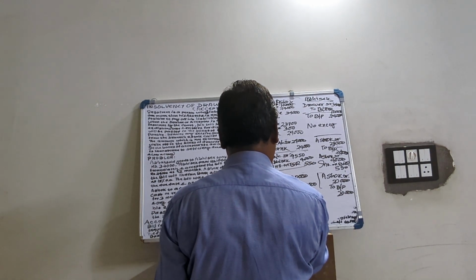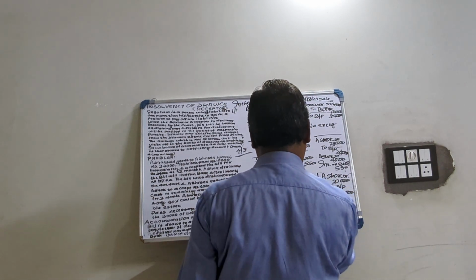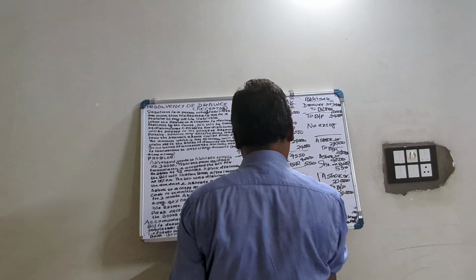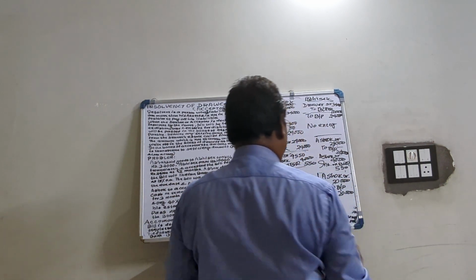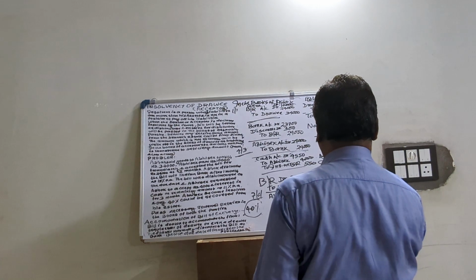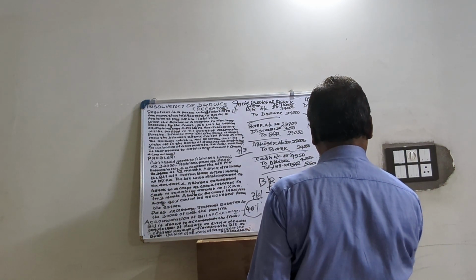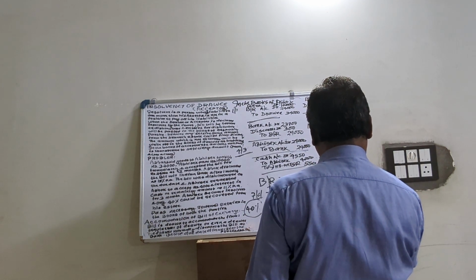So Abhishek account debited because he has returned bills to Abhishek. Now we write Abhishek to bills receivable 20,000. Then over. Then here he has returned Ashok to bills payable. Now we write bills payable debited 20,000 to Ashok 20,000. Then over.